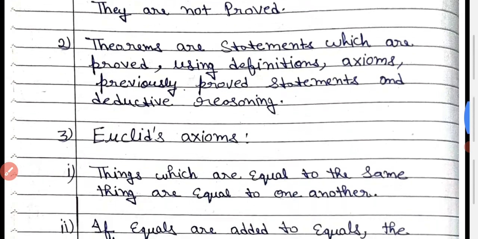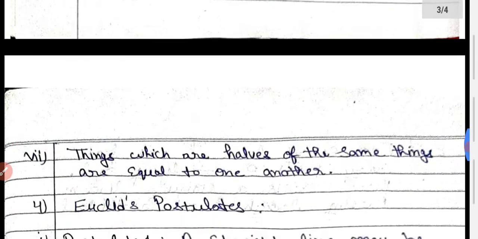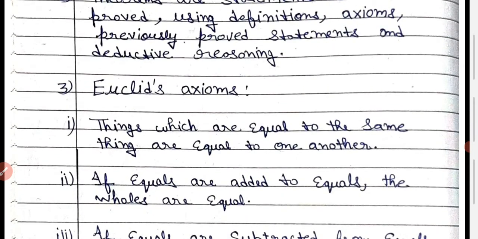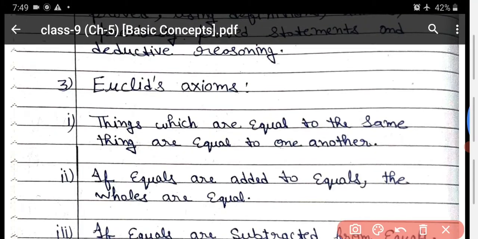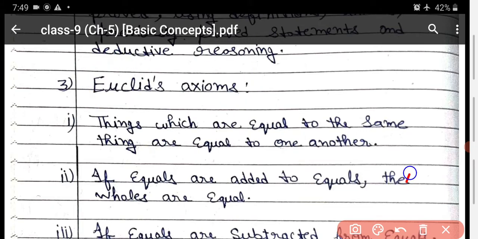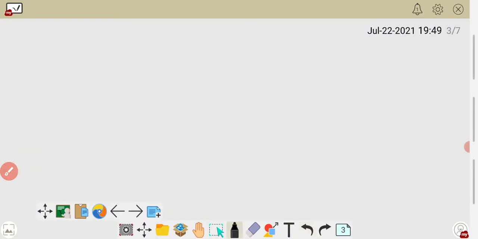Okay. Now what are the Euclid axioms? Euclid gave, I think, 7 axioms. So I am going to explain them one by one. Euclid gave some axioms and some postulates, so we have to consider them as universal truth. According to Euclid, some axioms are there and some postulates are there. So the first one is: things which are equal to the same thing are equal to one another. I am going to explain this with the help of some examples.